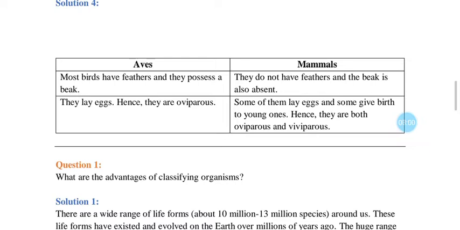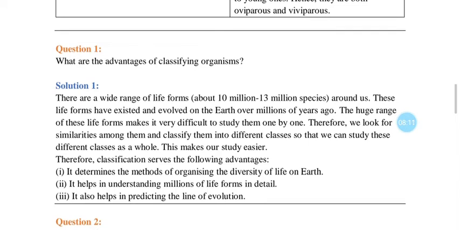Oviparous and viviparous, what is the difference between oviparous and viviparous? Oviparous animals lay eggs, viviparous animals give direct birth to their offsprings. This is the basic difference.